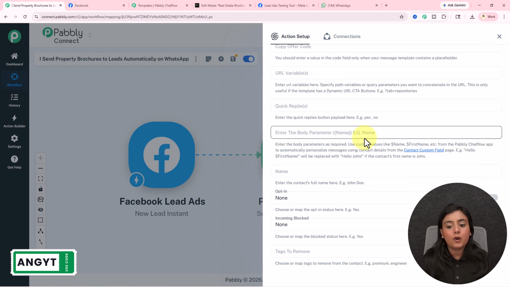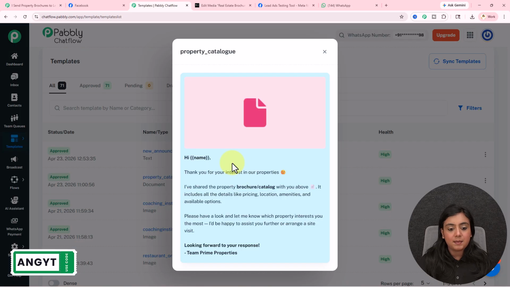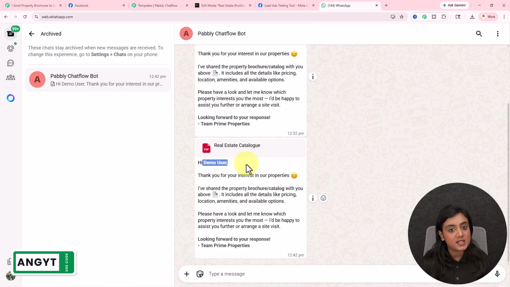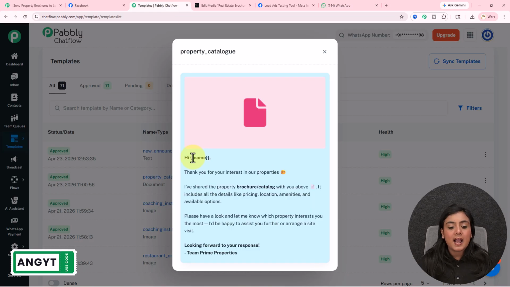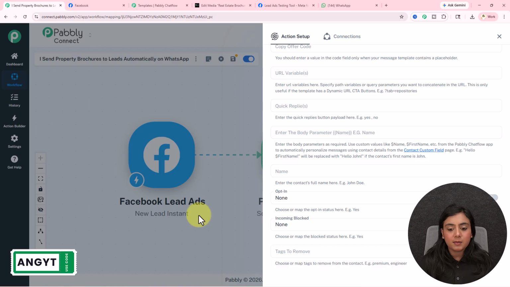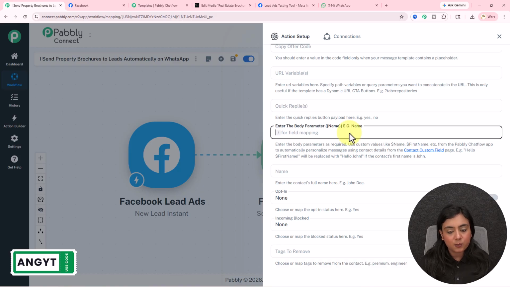Next, it is asking for body parameter name. In this template, I've added a parameter of name, that's a variable. In place of this variable, I want a customized name of my lead just like this. To add a variable, add two curly brackets in front of the value, and in the end of the value, the variable will be created, and you can add the variable value like this in Pabbly Connect's workflow.